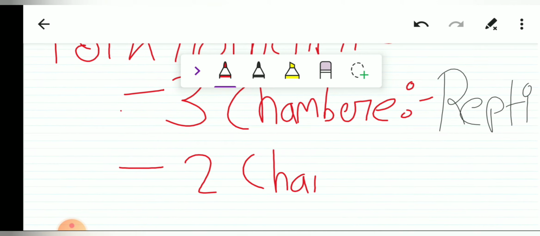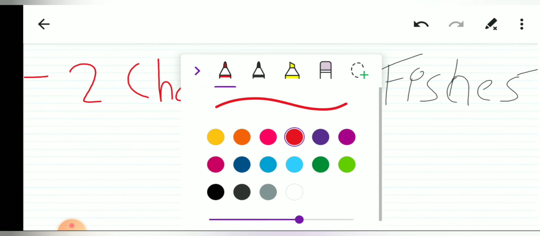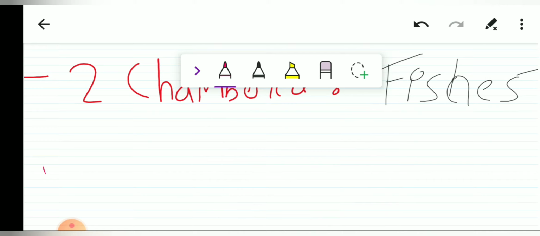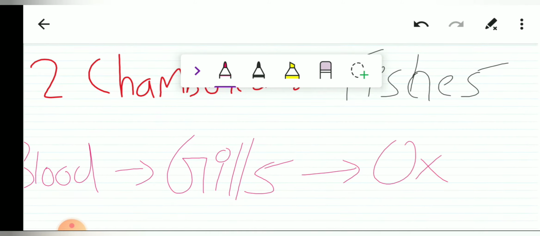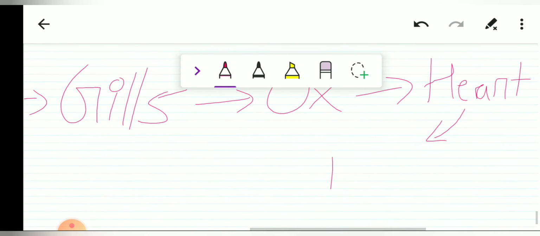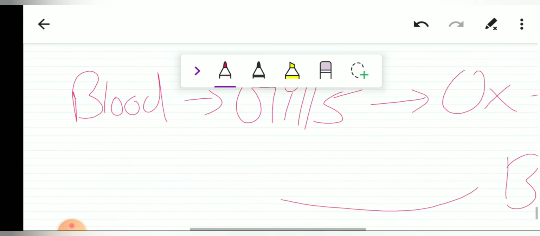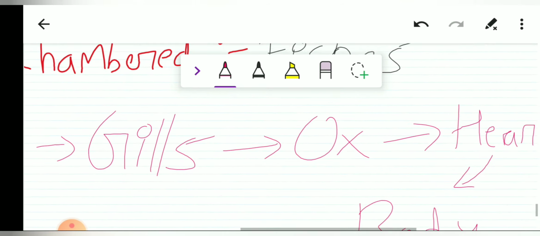A 2-chambered heart for the fishes, or the class Pisces. They contain only a 2-chambered heart. Let us write the pathway for the fishes also. The blood goes to the gills. You might know that the gills are the organs of oxygenation of blood. From the gills, the blood gets oxygenated, and then it enters the heart, and from the heart it goes to the body, and from the body it will again go to the gills. So this is called a single circulation.